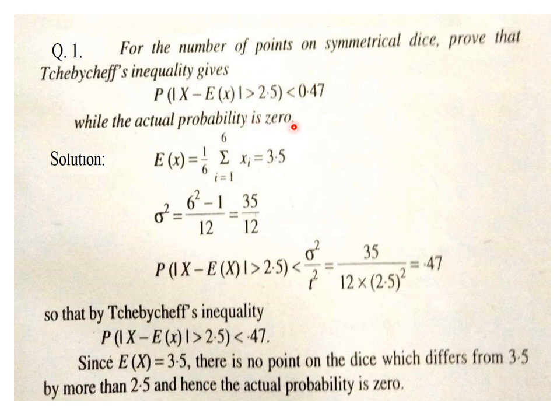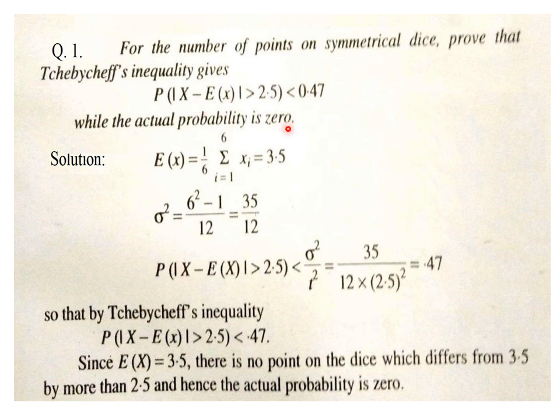As we know, Chebyshev's inequality provides a certain limit, in this problem of the form probability less than sigma square upon t square, which we have to prove to be 0.47. So less than 0.47, any real value of this probability is possible, and as the second part we have to prove that the actual probability is 0.